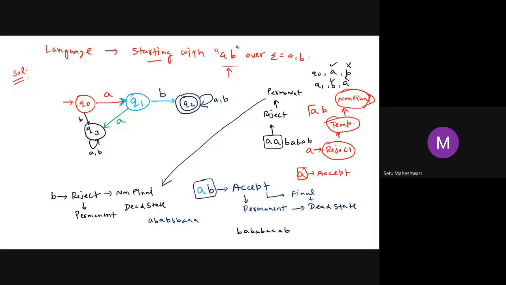Now all paths are complete. From Q0 we have a path for A and B. From Q1 there is a path for B and for A. From Q2, A and B both are covered. From Q3, A and B both are covered. So that's why it is complete now.